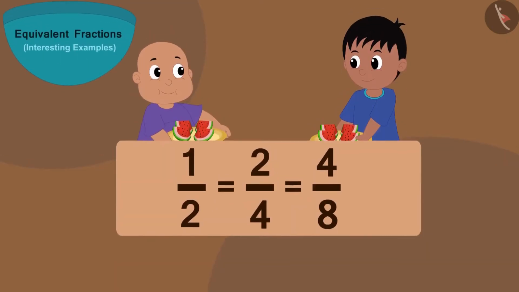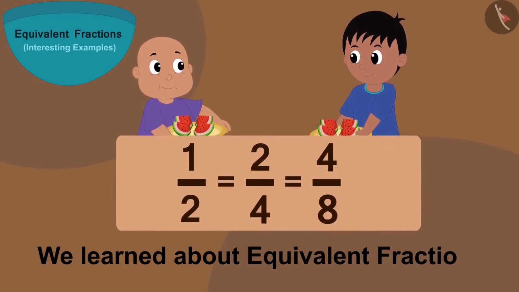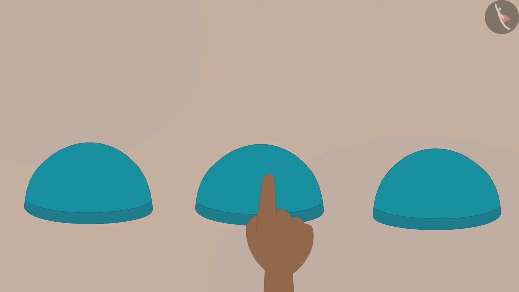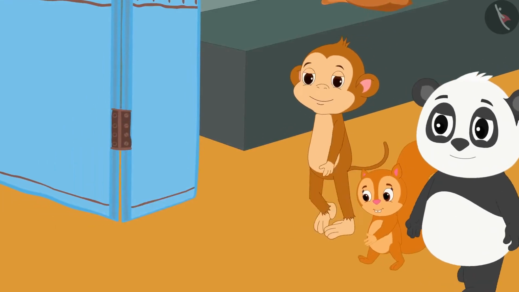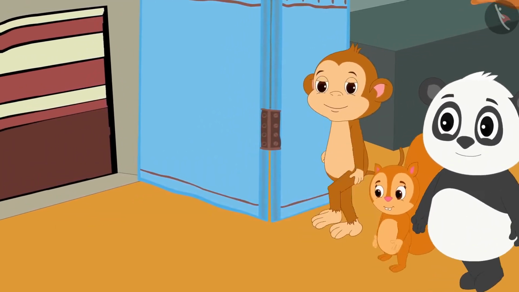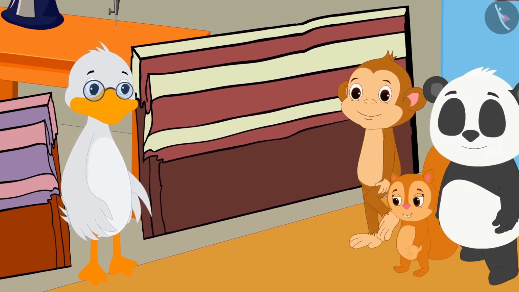Hello children! In the previous video, we learned about equivalent fractions. In this video, we will see some interesting examples of this. Today, Babban, Golu and Chanda have come to buy clothes from Barbole uncle's shop.